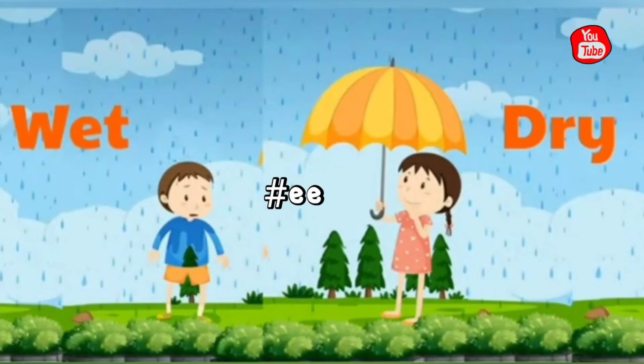Moving on, we have wet and dry. Now wet in Hindi would mean gila. So when you are dancing in the rain, that's when you're getting wet. And when you want to get rid of that water that has accumulated on your clothes, that would be drying it up. So wet and dry are opposites. Yani ki gila is wet and sukha is dry.